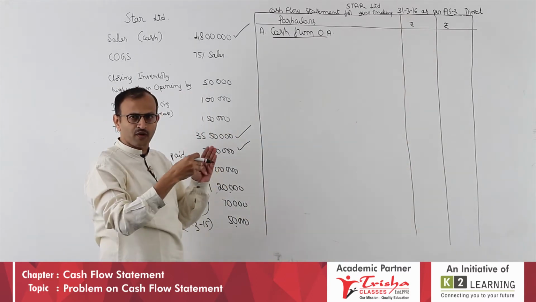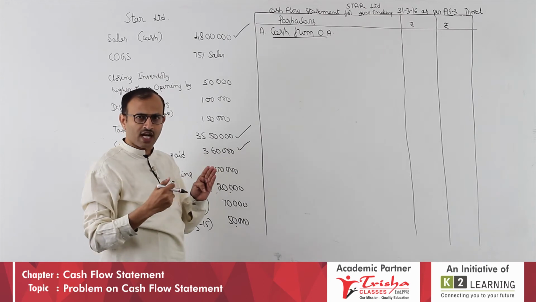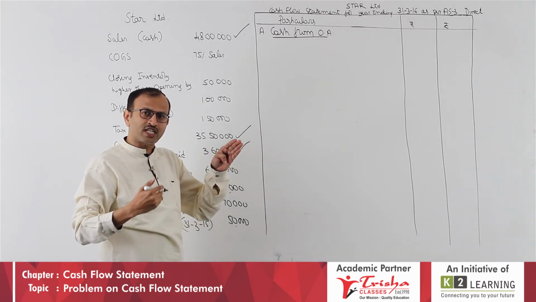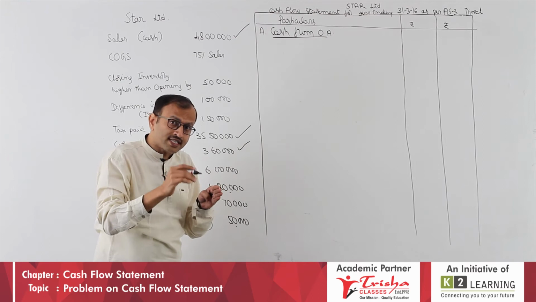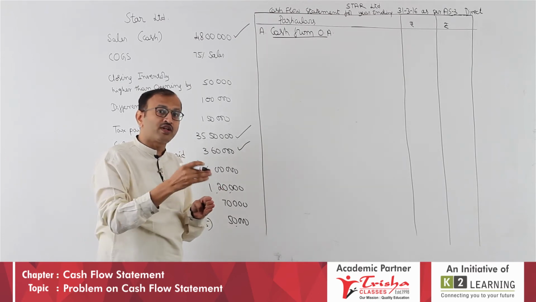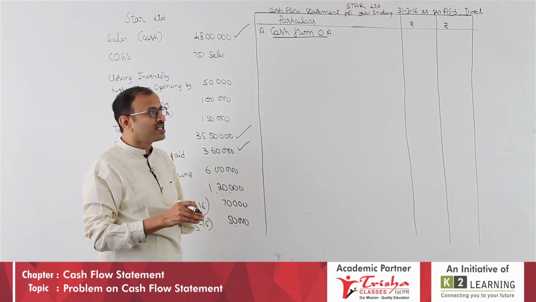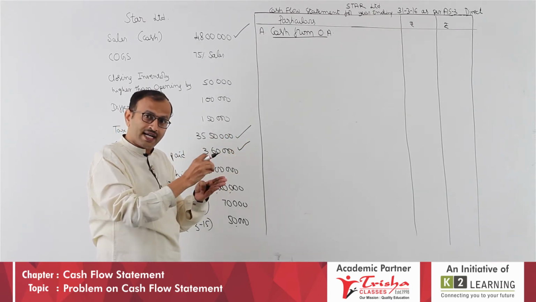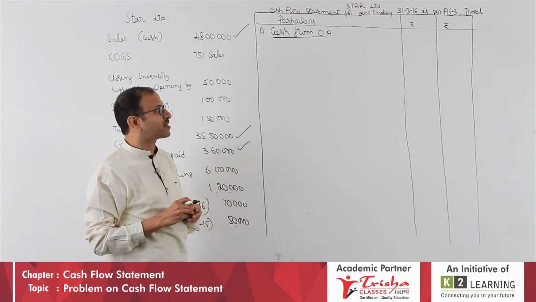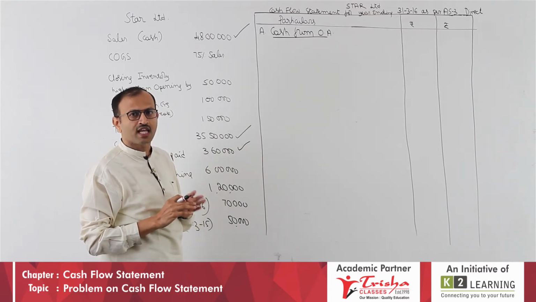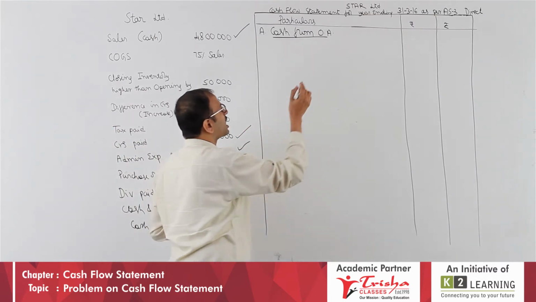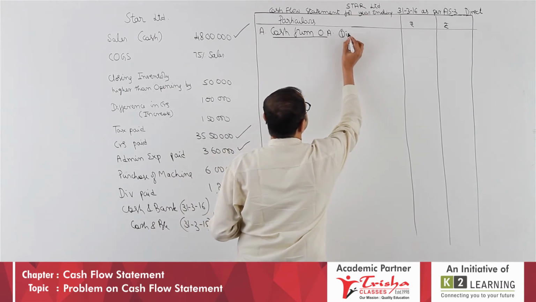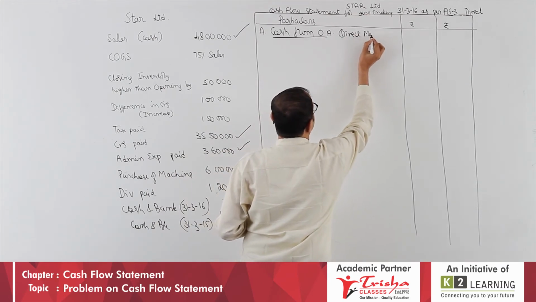If you have a notebook, just listening to my talk will not help you. You have to work along with me so that it will be very clear to you and you will understand where you go wrong. Many times students will just read the accounting, that is not going to work. So, work along with me so that you get your doubts clarified whenever we start working. Let us start with A, cash from operating activity. Can you tell me the method? It is direct method. So, refer to your format.